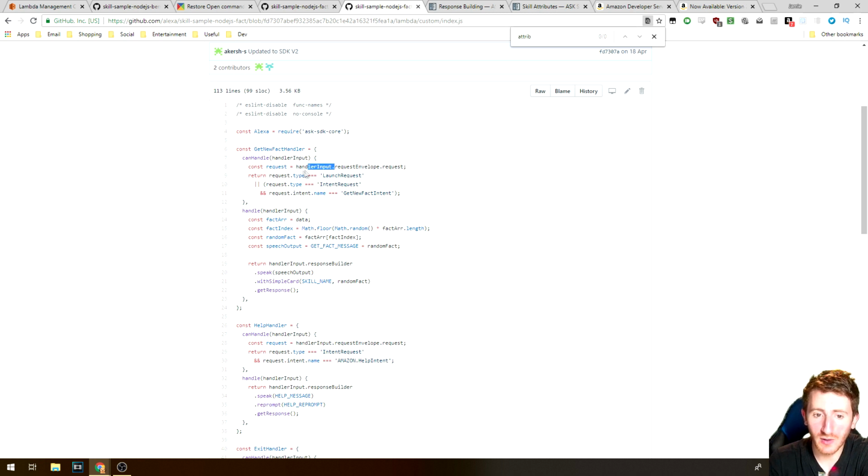Handler input is going to be your new best friend. It's replacing what I was talking about before in terms of this and context. Handler input is now what you use to build your responses and send them back to the user. In this case, it also handles the request. If I printed handler input dot request envelope to the console, I would have access to the whole JSON request that's been sent to the skill.